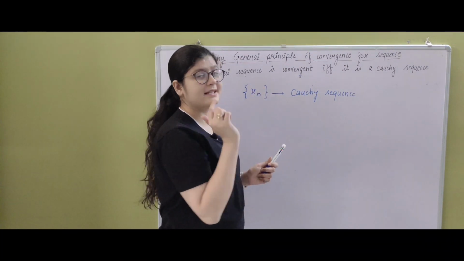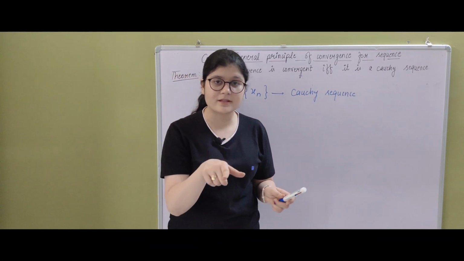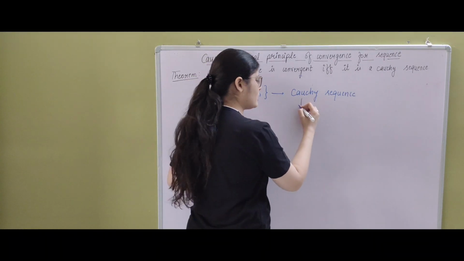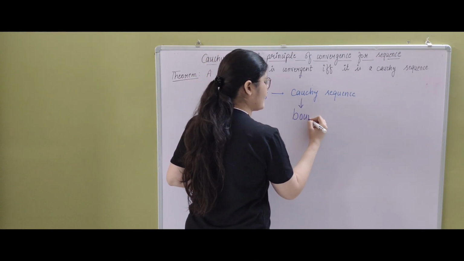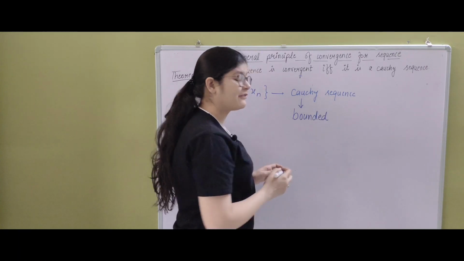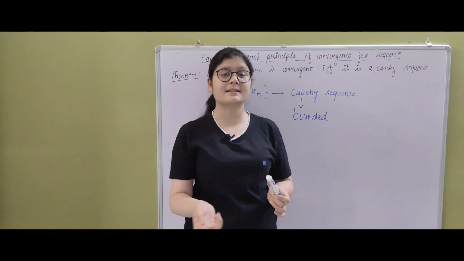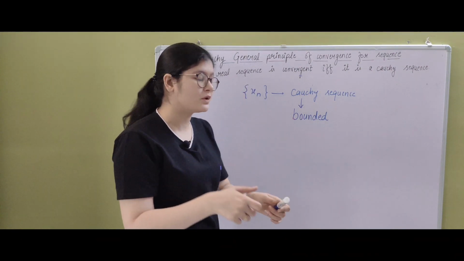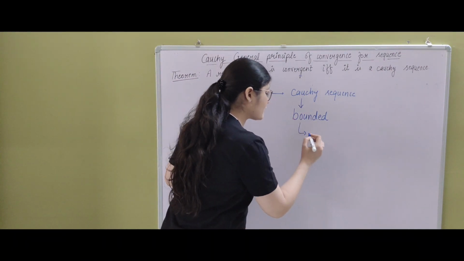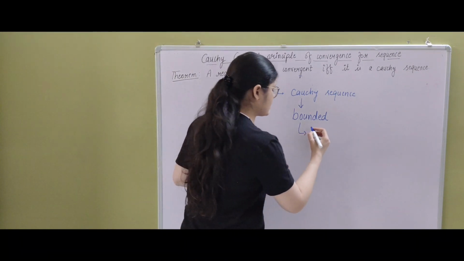So if it is a Cauchy sequence, we know that a Cauchy sequence is bounded, right? We know that a Cauchy sequence is bounded. And we also know that if a sequence is bounded, then it has a convergent subsequence. Every bounded sequence has a convergent subsequence.